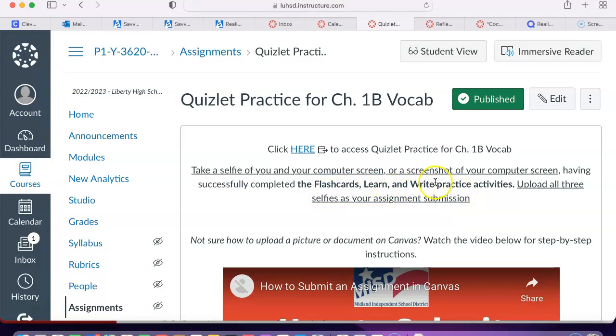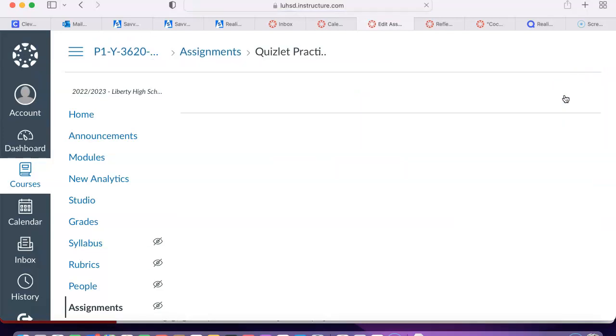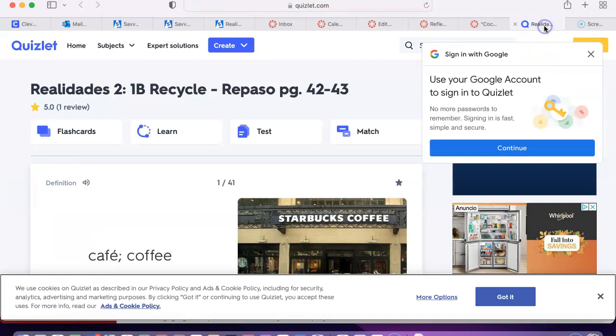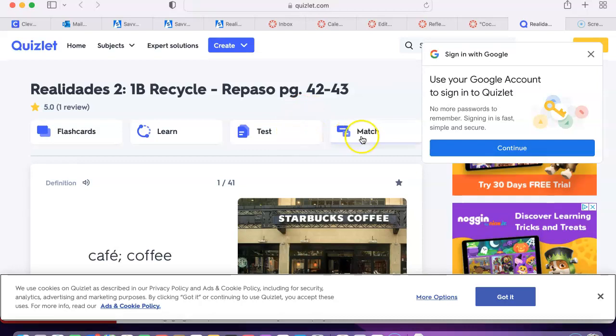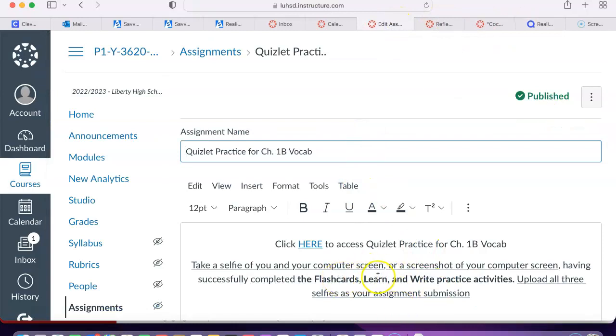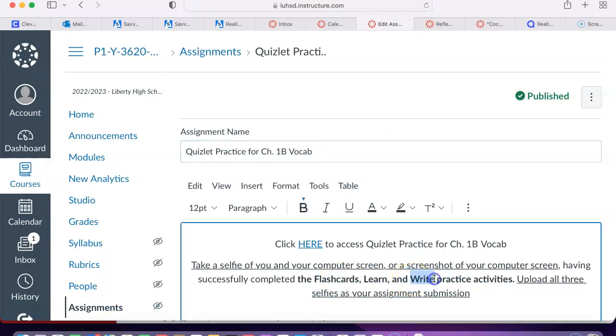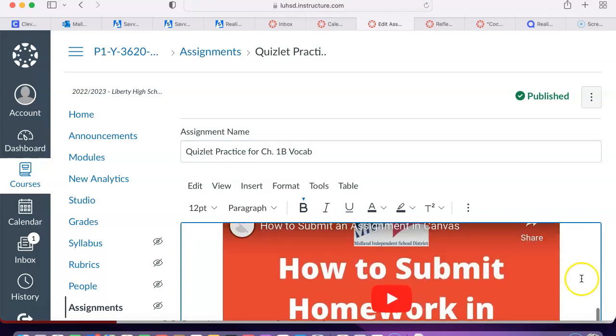You know what, matter of fact, I think I'm going to change that because many of you talk about the writing taking a long time, very tedious. So why don't we do the test? Either test or match. Let's do match. I want to make it less time intensive for you. Flashcards, learn, and match practice activities. Change that in real time here.